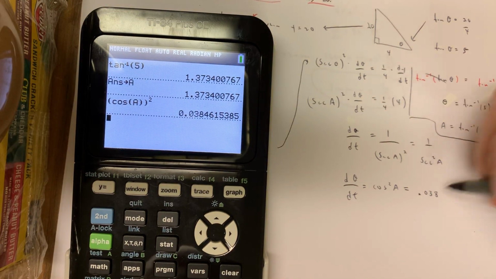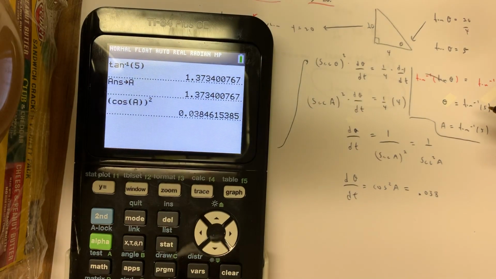0.038. So I had a dog named 0.03. I fed him 0.038 units.